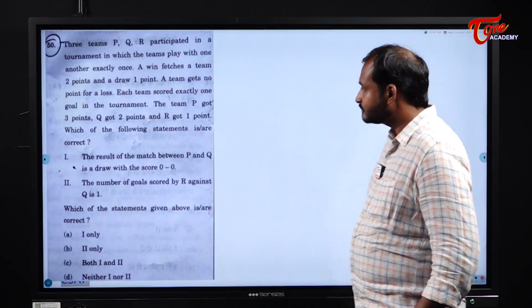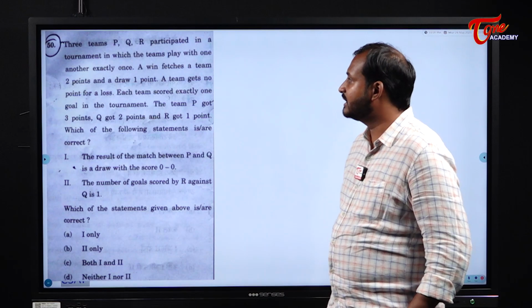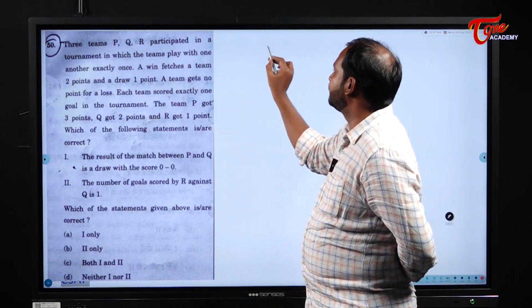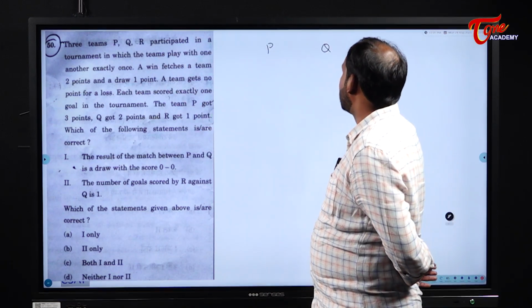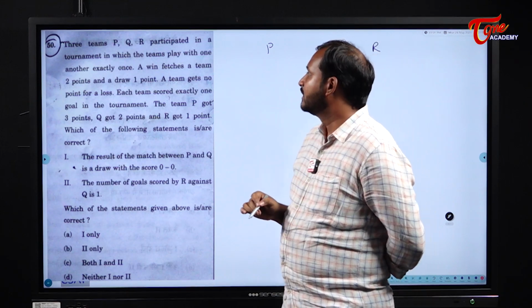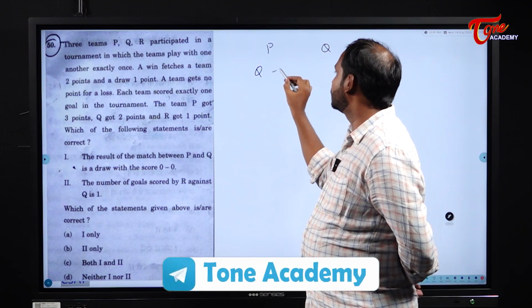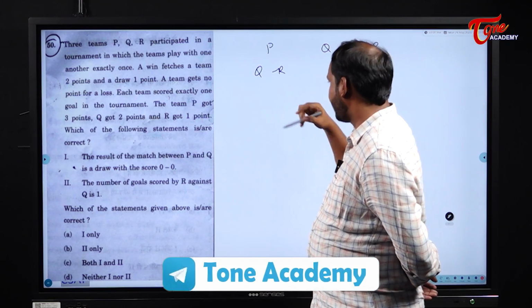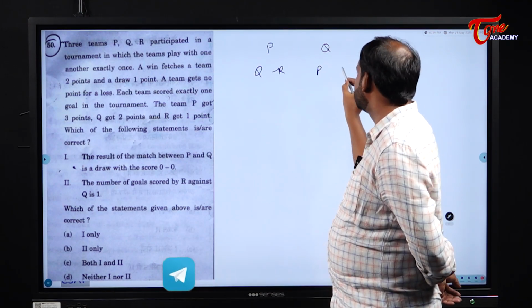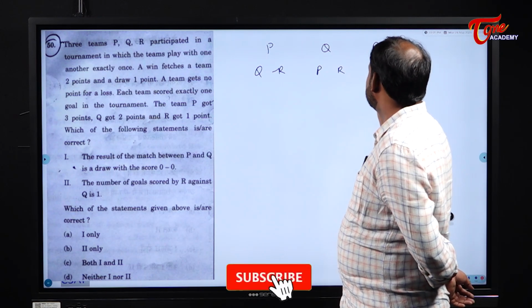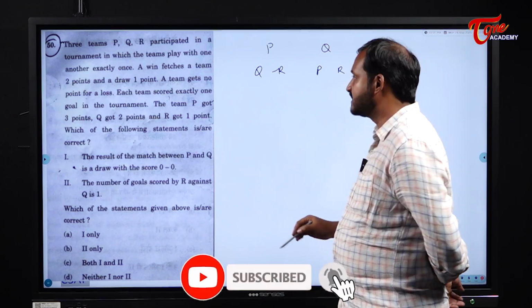Next one. Now see here, there are 3 teams, P, Q and R. One game each, that means P will play with Q and R, Q plays with P and R, and R plays with P and Q. Okay, these are their matches.